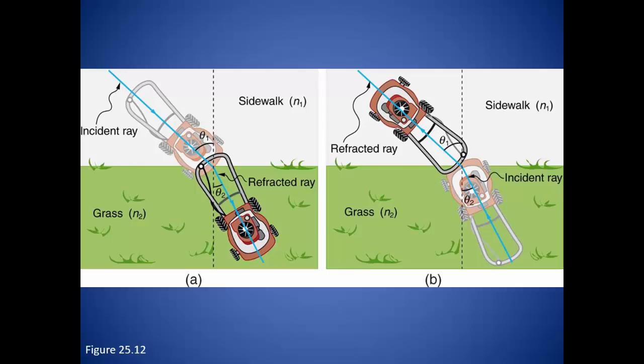We can relate this to a lawnmower moving from the sidewalk to the grass. The mower moves pretty quickly on the sidewalk, but then it gets to the grass. Since it is coming in at an angle, the front tire hits the grass first. The increase in friction causes the tire to slow. So now the one front tire on the grass is going slow, but the other front tire is still on the concrete, and so it's still moving at a faster speed. This causes the lawnmower to change direction.